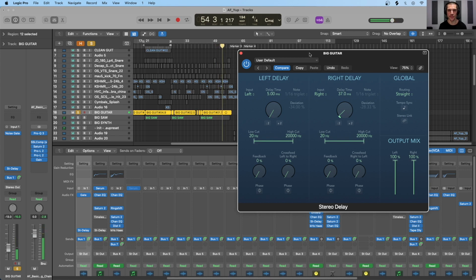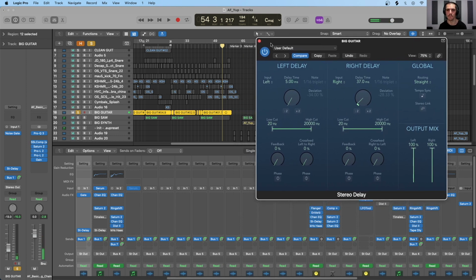I should mention that you should be using a proper pair of headphones or a nice set of stereo monitors to really hear this effect. You won't really get the full effect if you're listening on a mono source like a smartphone or a Bluetooth speaker or something like that. So you can hear, if you have proper stereo monitoring, the effect that the Haas effect has on this mono signal, or we can effectively turn a mono signal into a stereo signal.